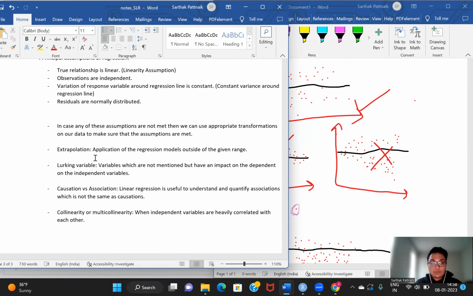And finally, we get to the concept of collinearity or multicollinearity. Now, this problem occurs when my independent variables are heavily correlated with each other. So whenever we have two independent variables with heavy correlation with one another, then we need to drop one of them, otherwise they will cancel each other's effects. So let me repeat, the concept of collinearity or multicollinearity states that whenever two independent variables are heavily correlated, taking both of them will not be useful as they will cancel out the effect of one another.